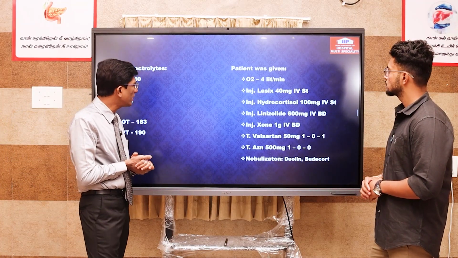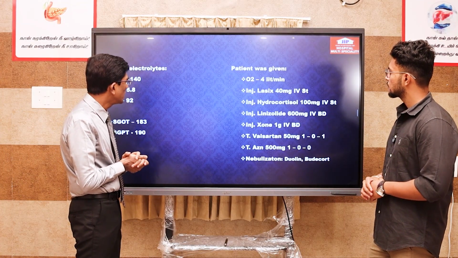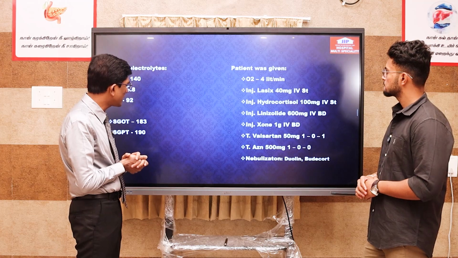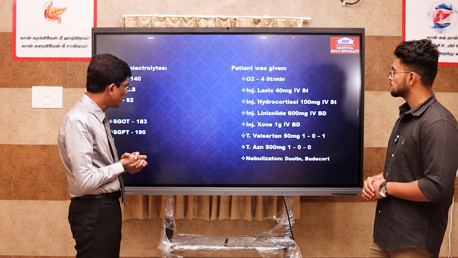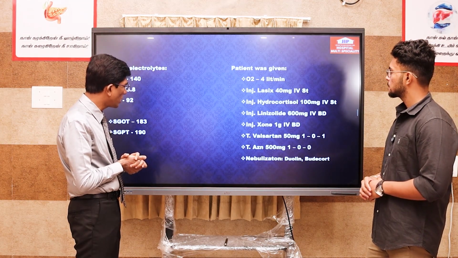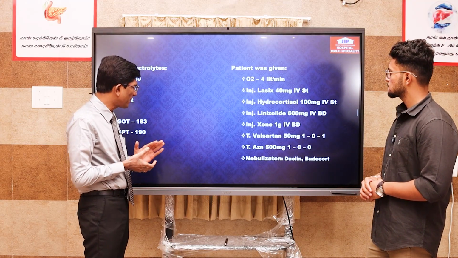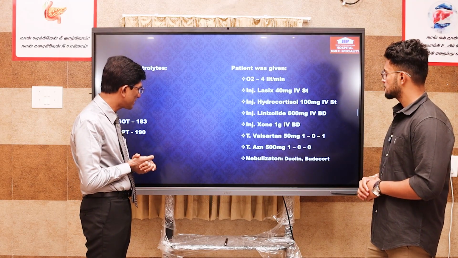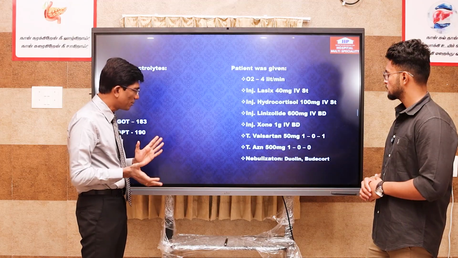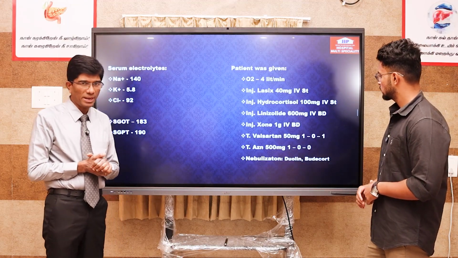So he has been placed on oxygen and given Lasix and hydrocortisone. He has received dual antibiotics, linezolid and Zosyn, and he has been prescribed valsartan and azithromycin, and has been given nebulization. So how will we manage?